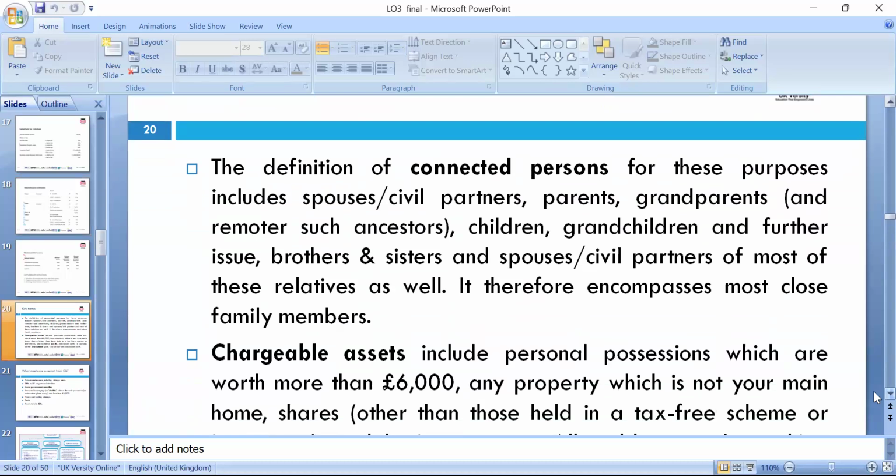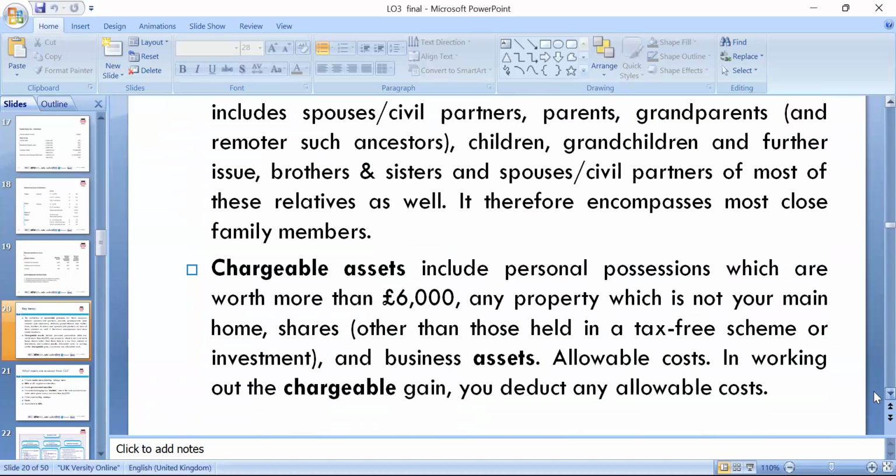A connected person includes the spouse, civil partner, parent, grandparent, remote relatives such as brother, sister, children, and further relatives. This encompasses most of the family members.